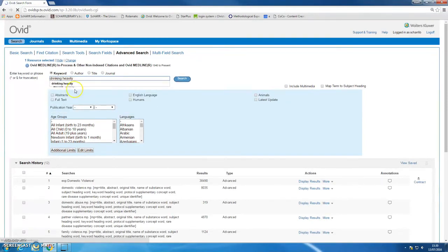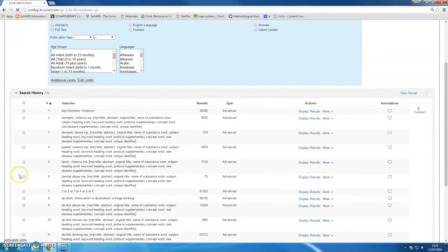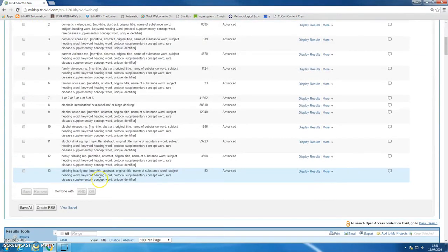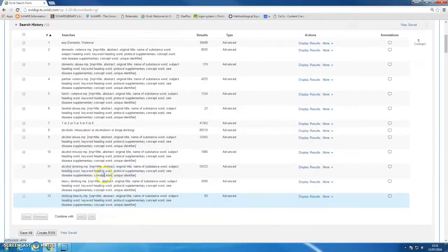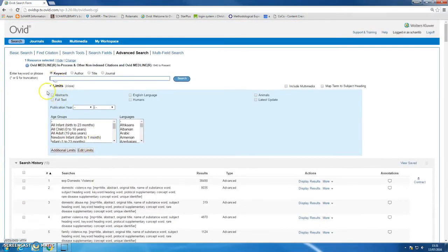Now, as you get more sophisticated at searching, you'll learn a few shortcuts. There are numerous variations here around heavy drinking, drinking heavily, drink heavily, heavy drinkers, and you could try all of those different word endings and different orderings of the phrase, but it'd take you quite a long time. So there are a few nice shortcuts you can use, and one of them is to use the asterisk.